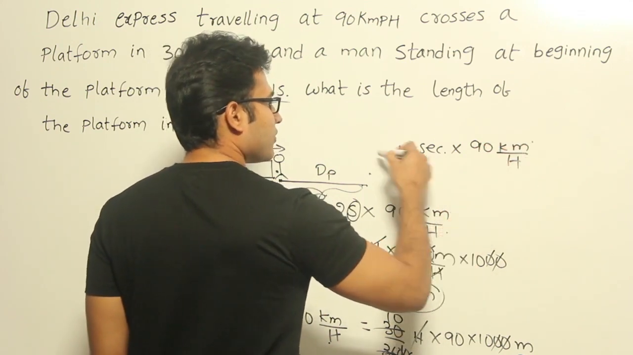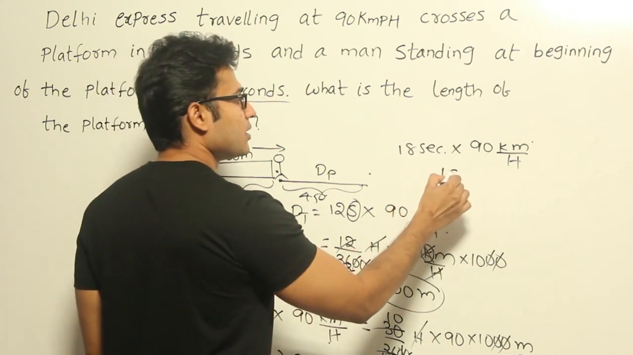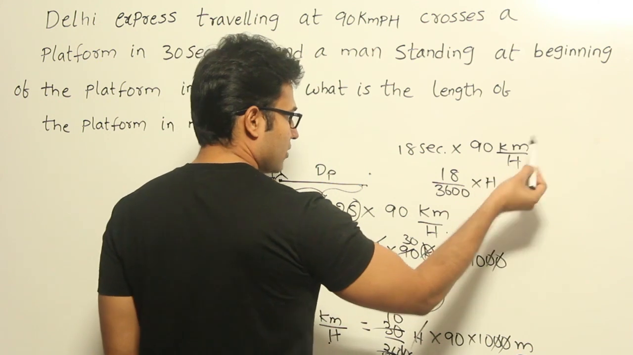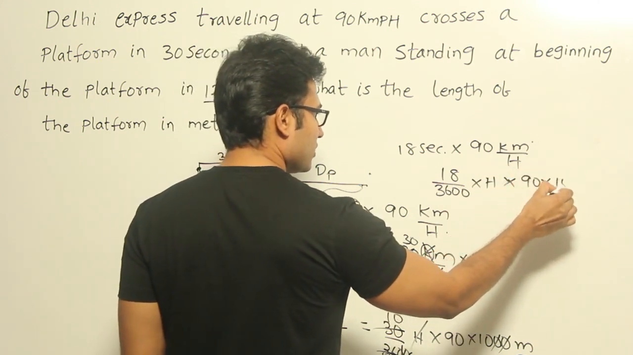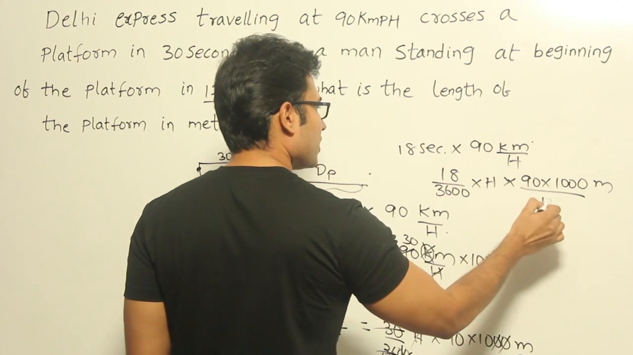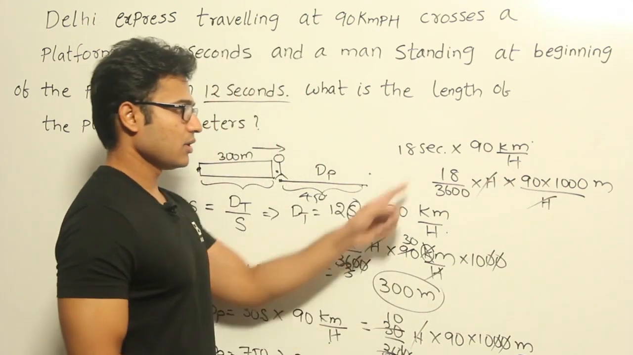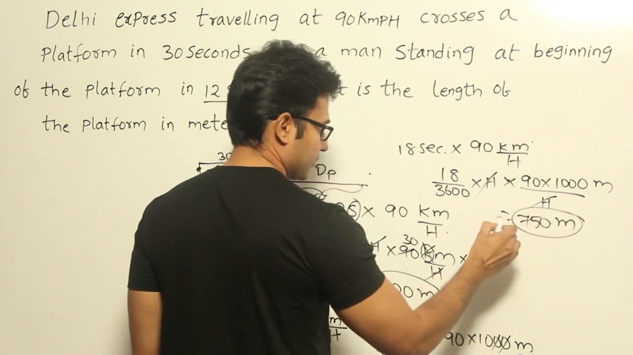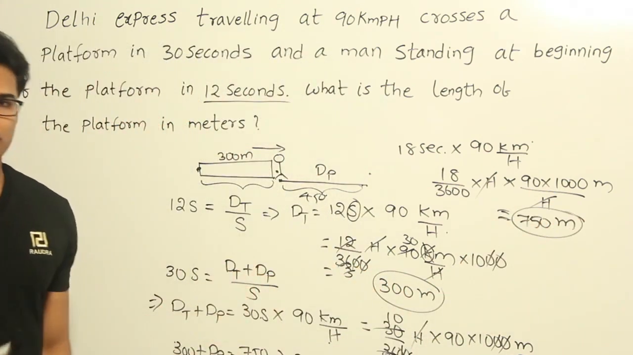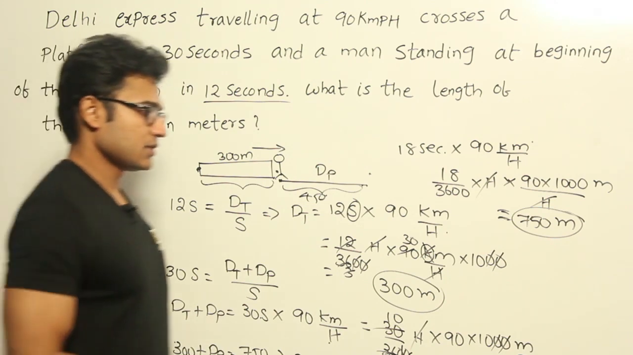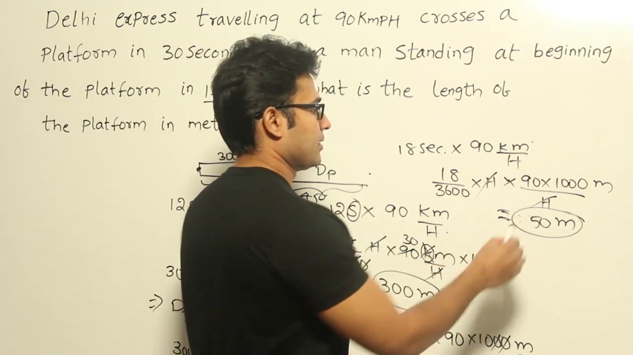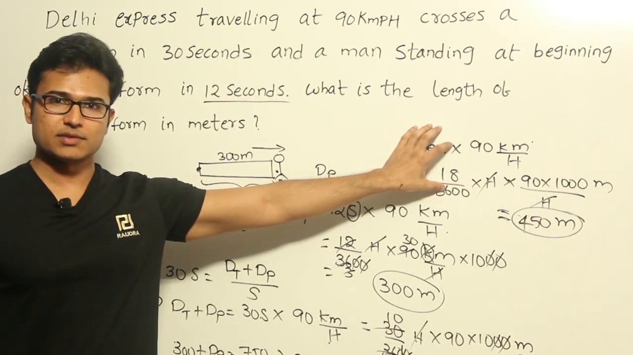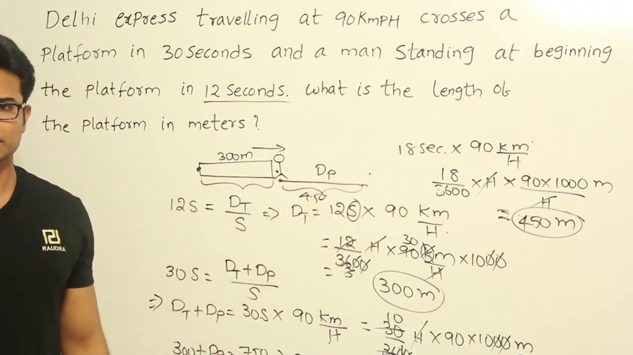Now you can convert everything to seconds. So it is going to be 18 divided by 3600 into h, and you can convert everything to meters. Therefore 90 into 1000 meters divided by h, right? If you solve it, it is going to be again 750 meters only, right? If you can intuitively find that this is 450, and this method is easier, go with this method. Otherwise you can use the other method, right?